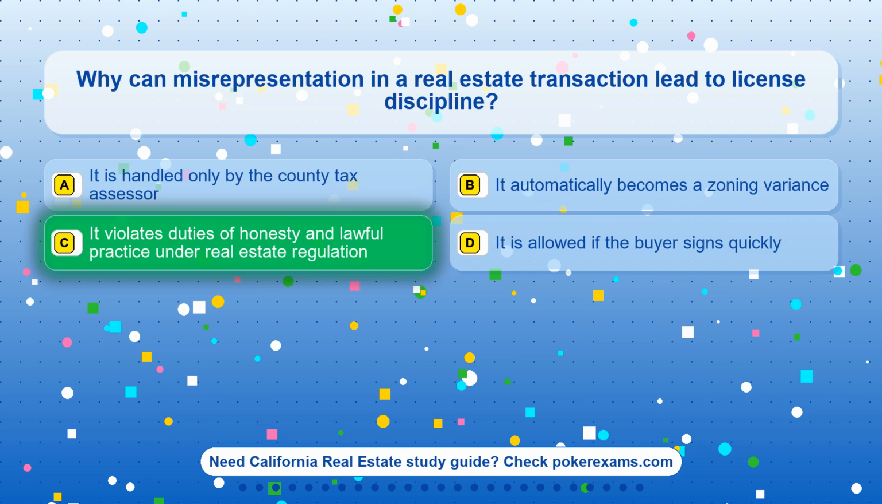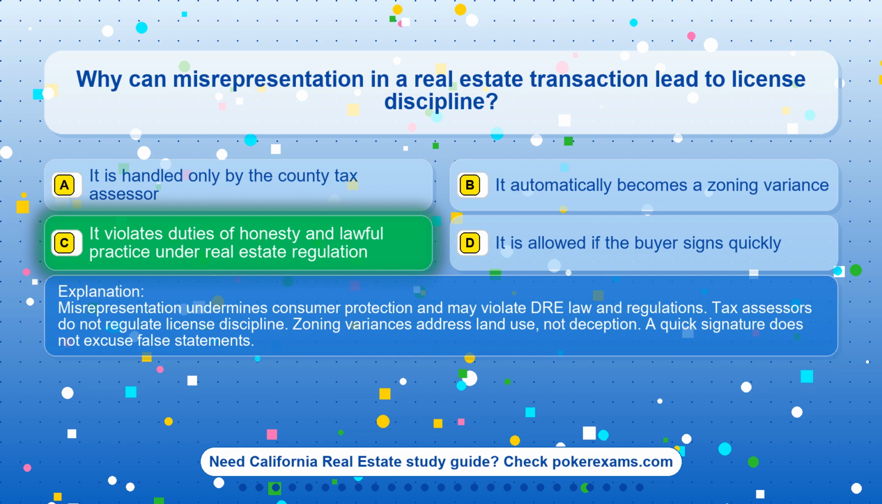The correct answer is option C. It violates duties of honesty and lawful practice under real estate regulation. Misrepresentation undermines consumer protection and may violate DRE law and regulations. Tax assessors do not regulate license discipline. Zoning variances address land use, not deception. A quick signature does not excuse false statements.